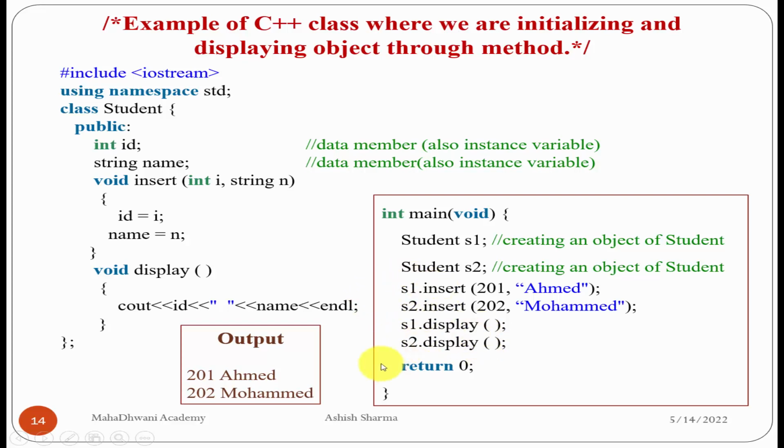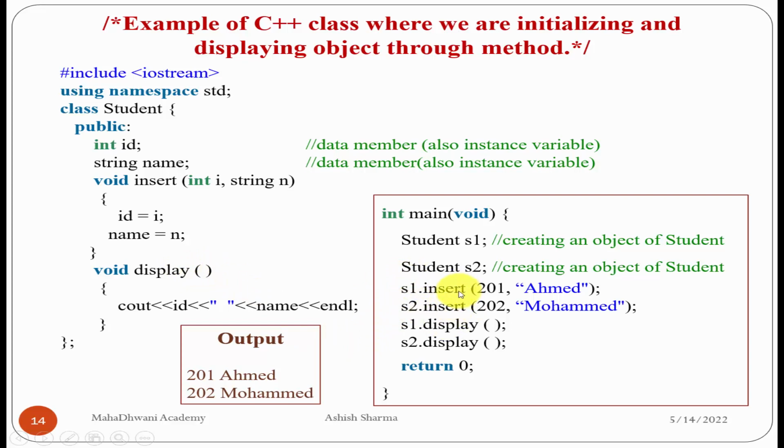Then s1.display, where the values come from what is stored for student 1, and s2.display, where the values come from the data members of the second student s2. Return 0 and close the main body. So here the first value, 201 Ahmad, we receive here, and the second value, 202 Muhammad, we receive here. You can see the same function, insert, we are using for student s1 and the same function we are using for student s2.